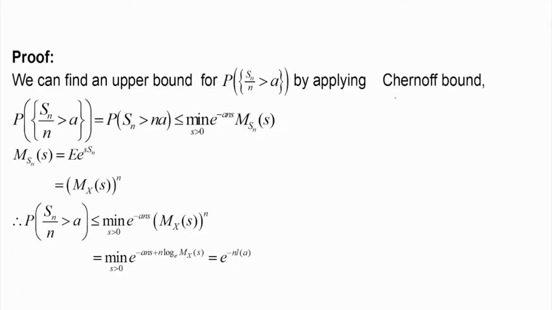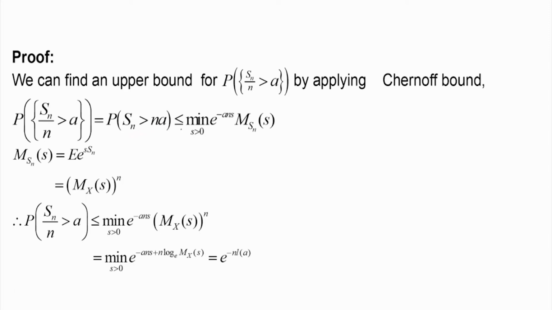Now, for the probability that Sn by n is greater than or equal to a, Cramer's theorem says what the value of this probability is as n tends to infinity. First of all, we will find the upper bound for this probability. For this we can apply the Chernoff bound. The probability of Sn by n greater than a is the same as the probability that Sn is greater than n a. So if I apply the Chernoff bound, what can we write?